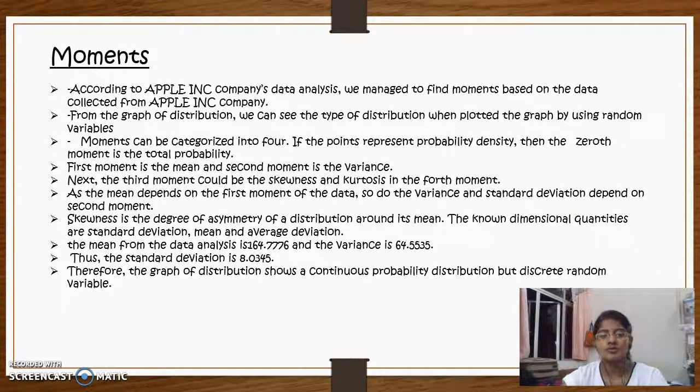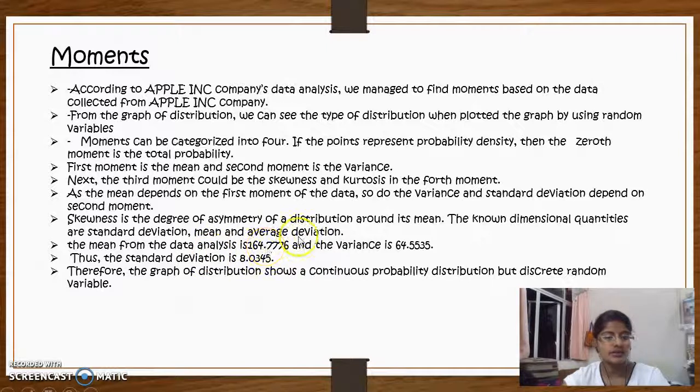Now we move on to the moments. According to Apple company's data analysis, we managed to find moments based on the data. From the graph of distribution, we can see the type of distribution we plotted. Using random variables, the moments can be categorized into four types: the zeroth moment is the total probability, the first moment is the mean, and the second moment is the variance. Next, the third moment is the skewness and the fourth moment is the kurtosis. As the mean depends on the first moment of the data, so do the variance and standard deviation depend on the second moment.